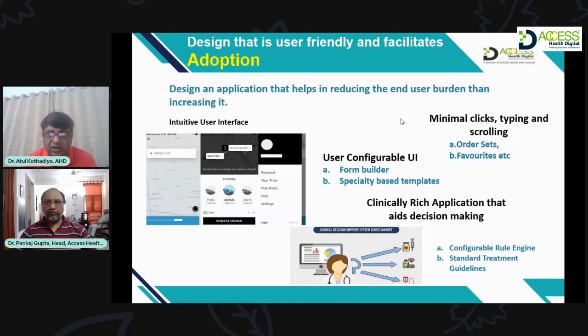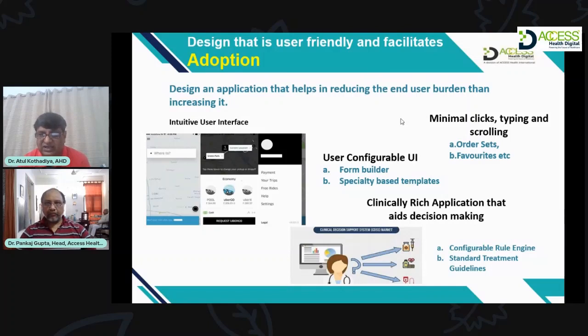Now, configurability. If you have a form builder inside, then... what is happening in India is basically that for every small change, the hospital has to go to the vendor to make that change happen. But if the system has a form builder, the hospitals can configure their own templates based on their own SOPs or protocols. For example, specialty based templates can be easily configured by the hospital without going to the vendors.